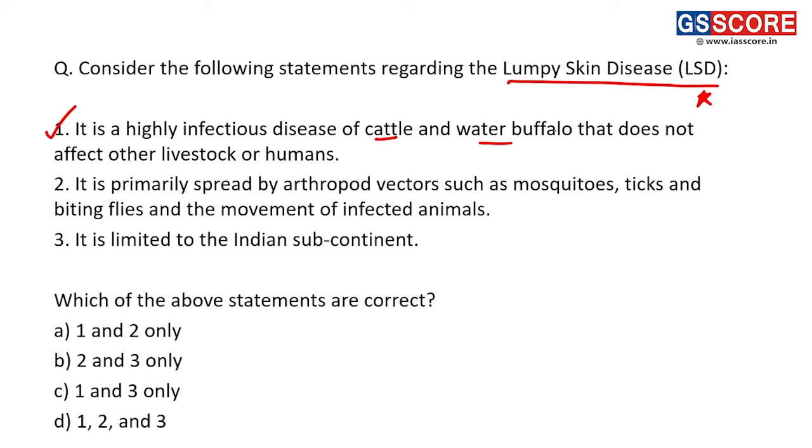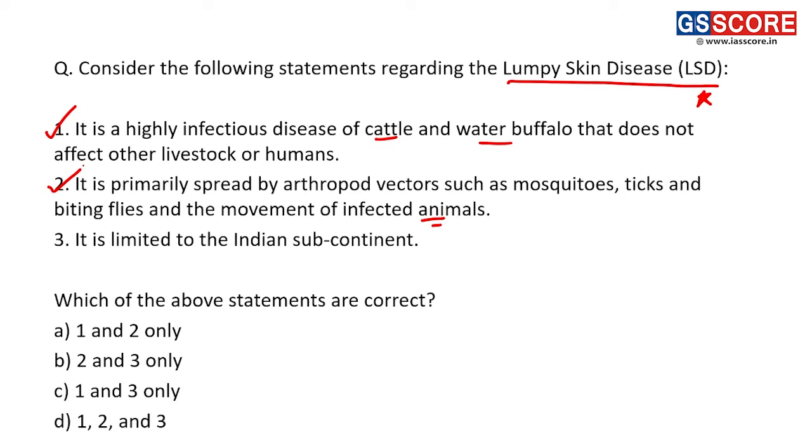Second, it is primarily spread by arthropod vectors such as mosquitoes, ticks and biting flies, and the movement of infected animals. One of the important sources of passage of this viral disease is the bite of mosquitoes, ticks and biting flies, and also through the movement of animals it gets transferred from one animal to another. So the second is also correct.